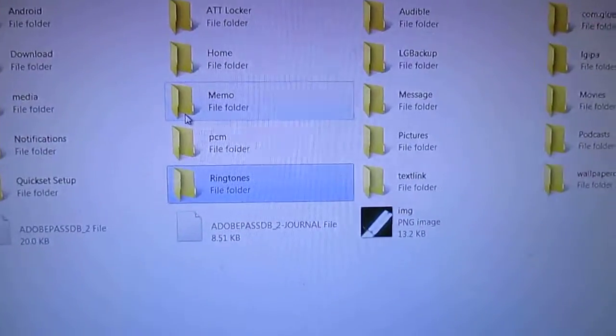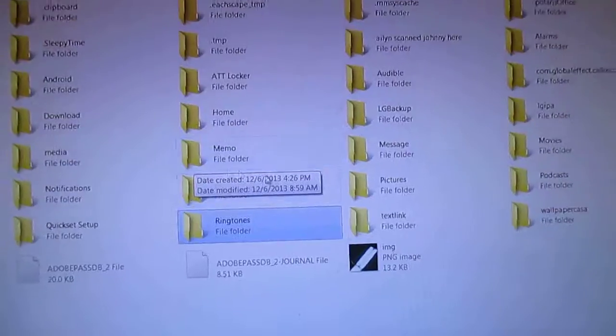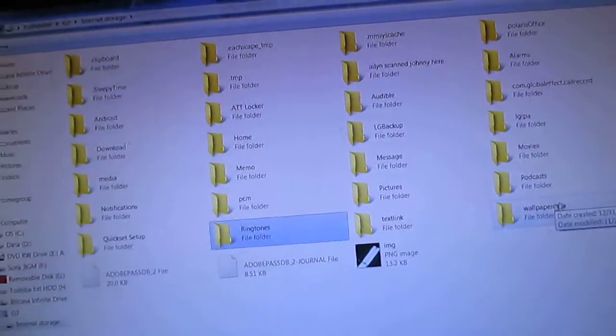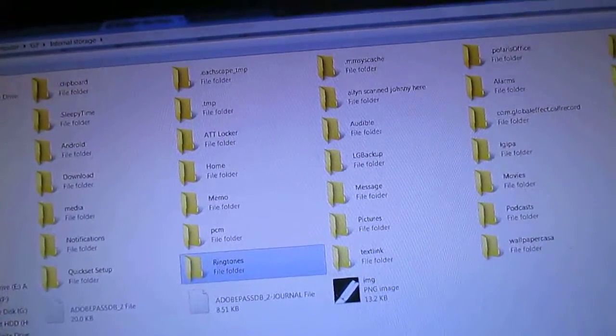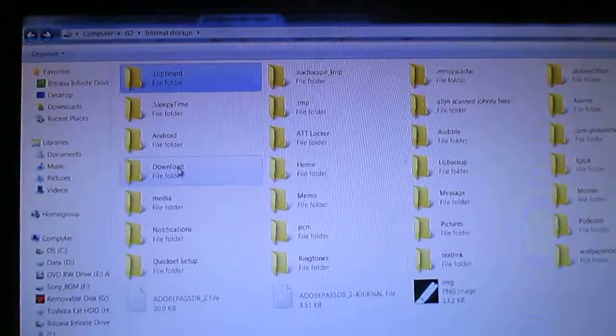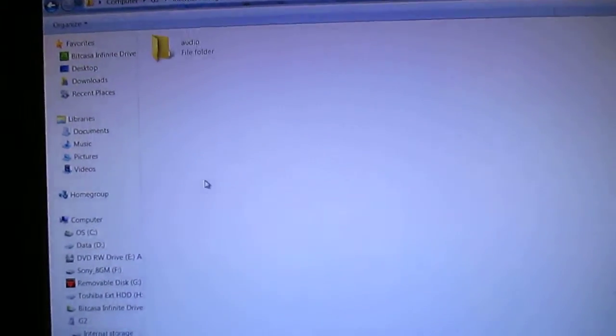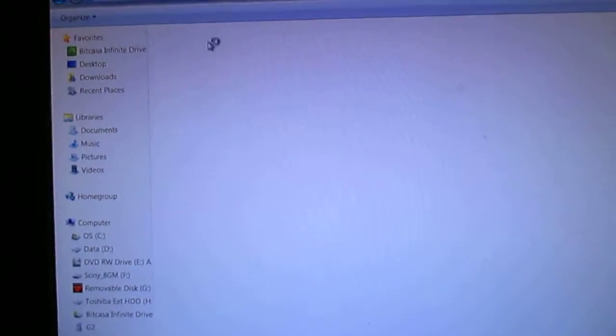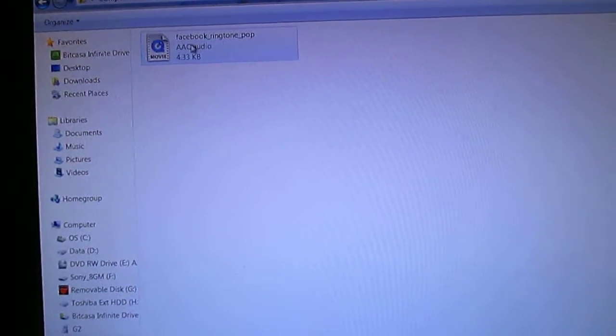Except that's not where all my ringtones are. So a lot of it is just kind of looking around. Media maybe, audio, notification, nope.